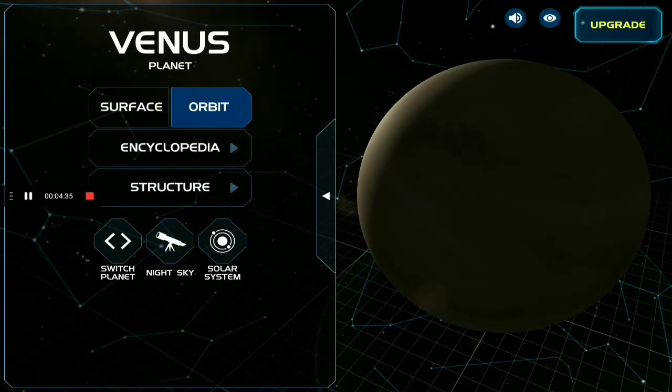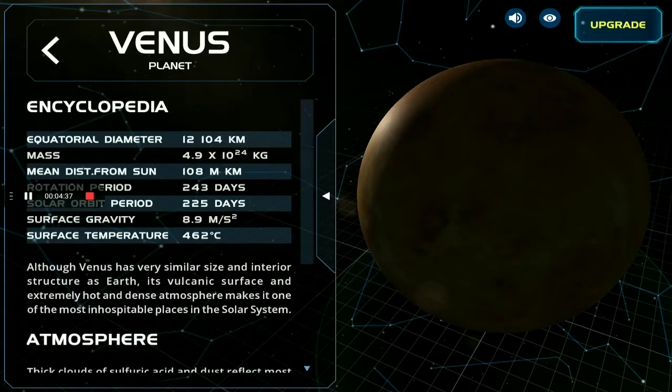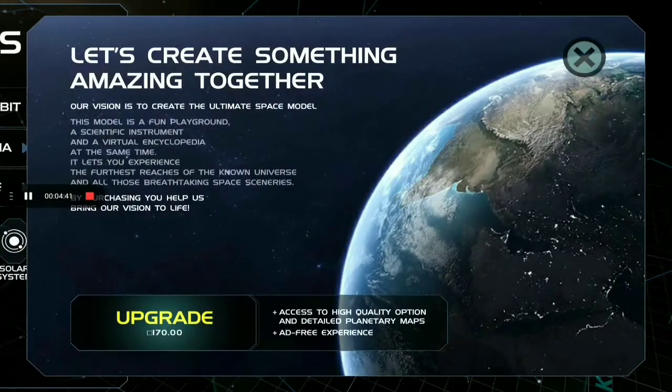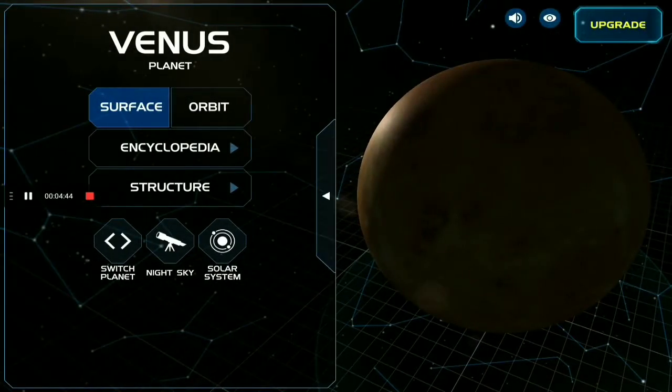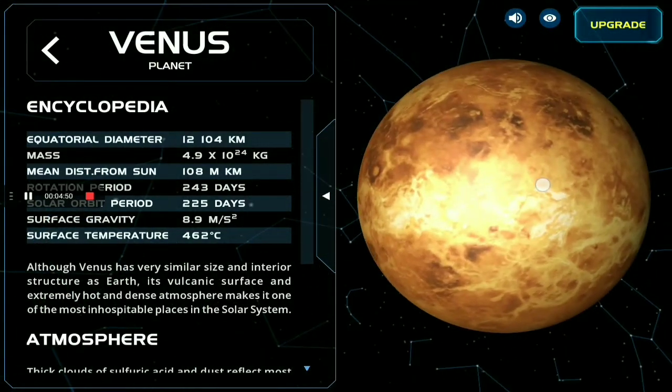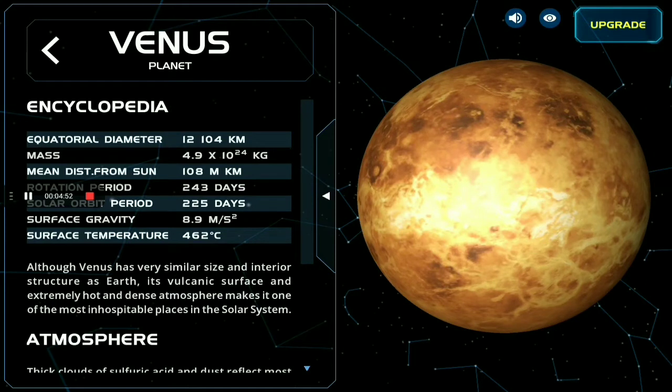The equatorial diameter of Venus is 12,104 kilometers. Mass is 4.9 into 10 raised to the power 24 kg. Mean distance from Sun means that the distance from the Sun of Venus is 108 million kilometers.